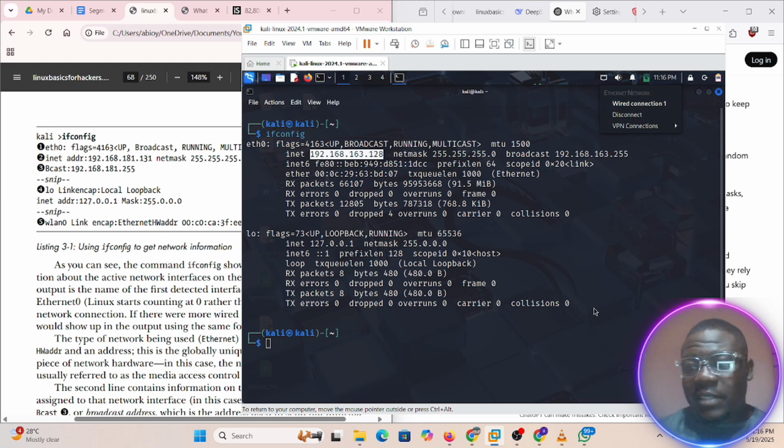Assuming I have an external Wi-Fi adapter that I plugged into this, I can actually have access to it on the VM. So that would just be a direct connection between my VM and the wireless adapter, and the wireless adapter will now be the source or the gateway for which this particular Kali VM can communicate with the internet. I don't know, maybe you understand.